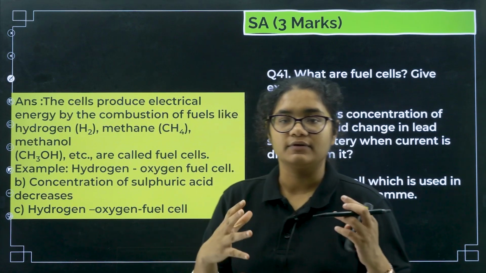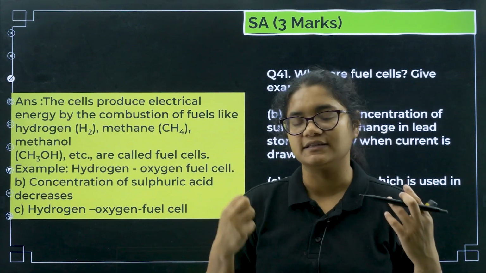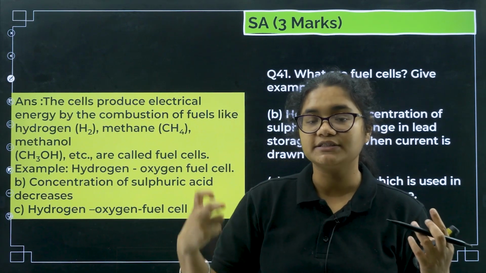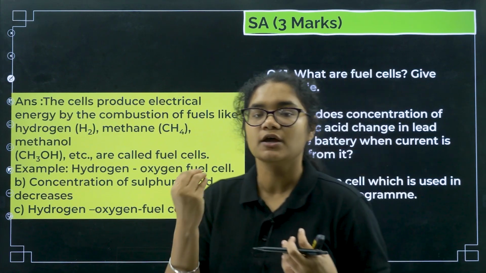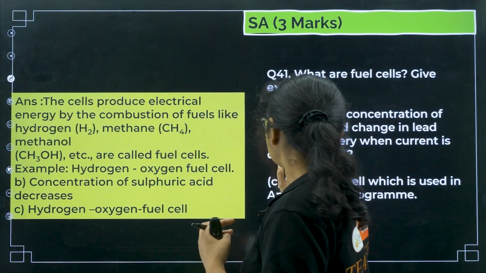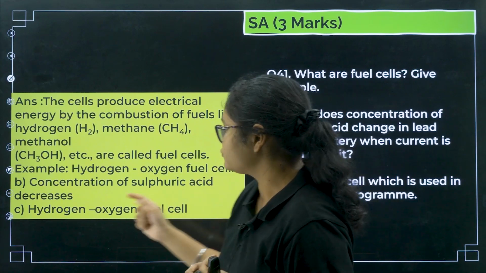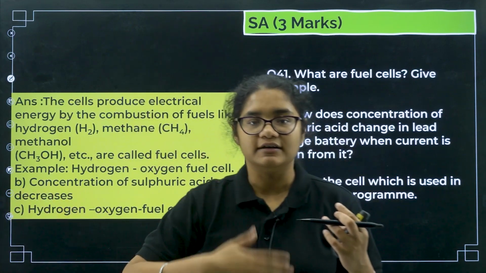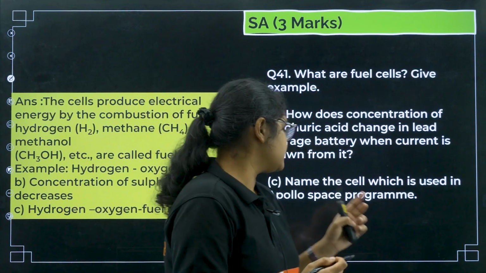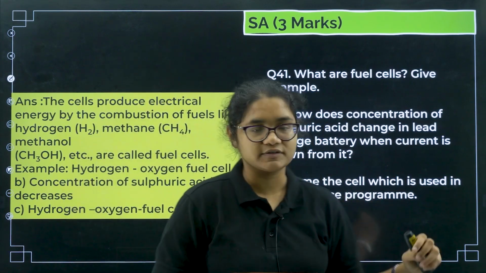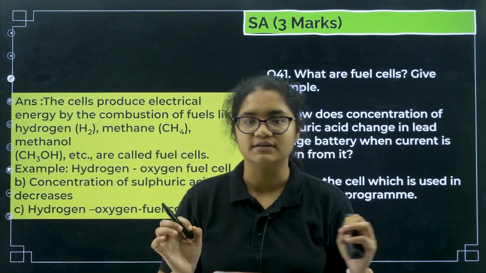So generally, if combustion of some gases has taken place and that combustion energy is converted to electrical energy, such types of cells are called fuel cells. Okay. Next, how does the concentration of H2SO4 change? If the cell is discharging, the H2SO4 concentration will decrease. Next, the cell used in Apollo space program is the hydrogen oxygen fuel cell.